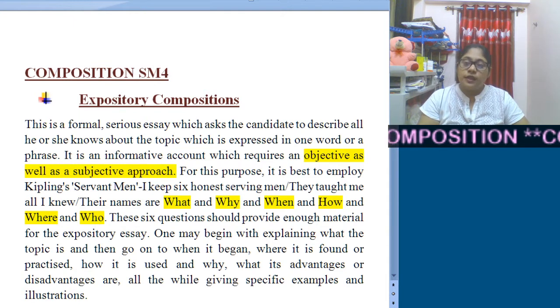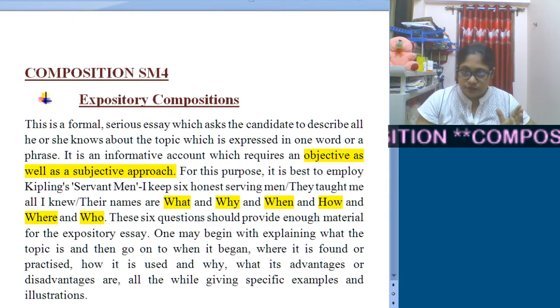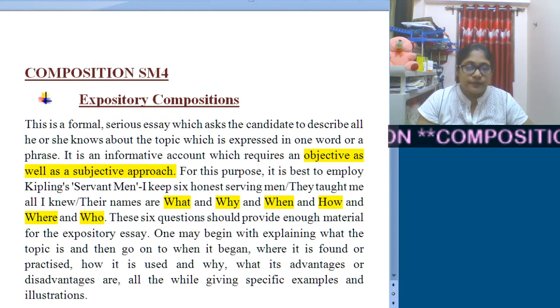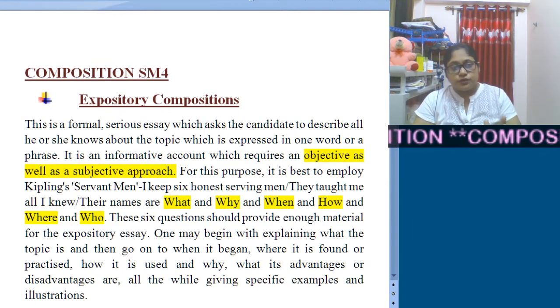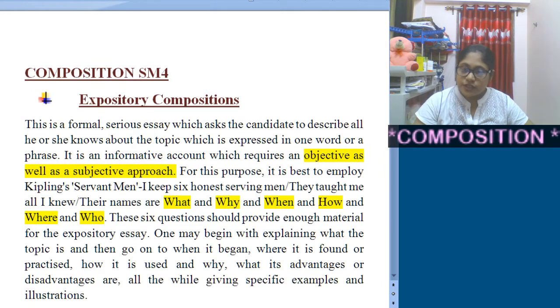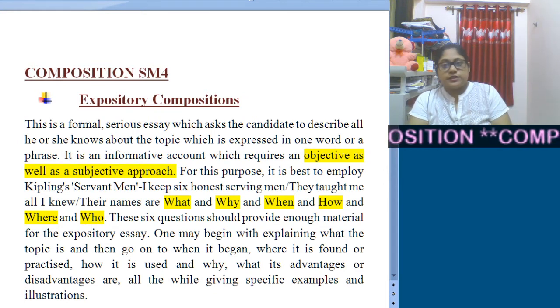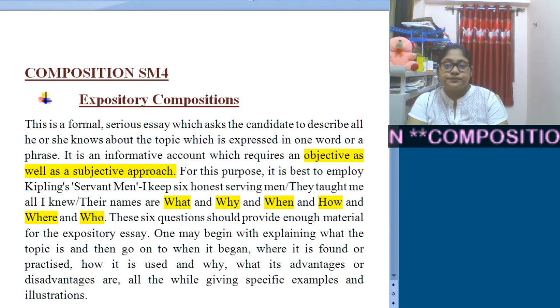Question 1 deals with composition, and you have these types. We have already completed the discussion of descriptive, narrative and argumentative. Now today I will be highlighting expository compositions and reflective compositions. So you have a total of 6 types over here, and I will be highlighting these two today.